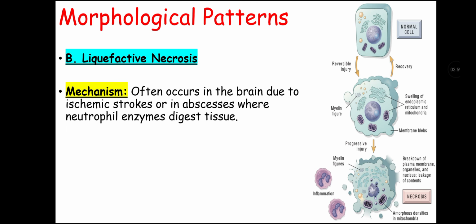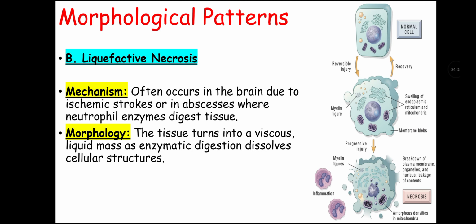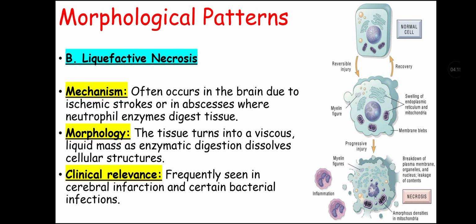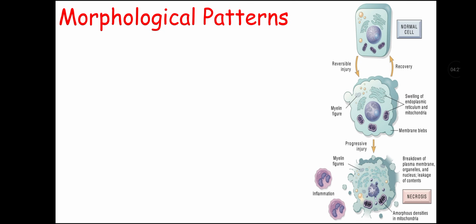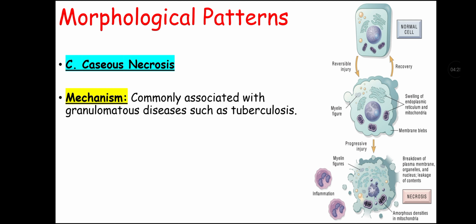Now moving towards the next morphological pattern of necrosis, that is liquefactive necrosis. Mechanism: often occurs in the brain due to ischemic strokes or in abscesses where neutrophil enzymes digest tissue. Morphology: in this, the tissue turns into viscous liquid mass and enzymatic digestion dissolves cellular structure. Clinical elements: frequently seen in cerebral infarction and certain bacterial infections.